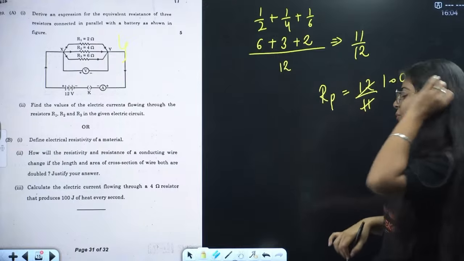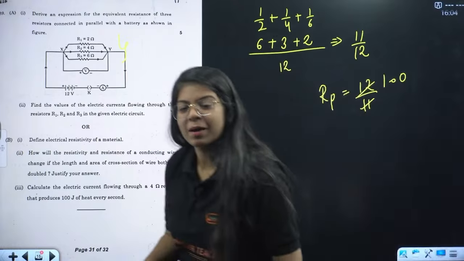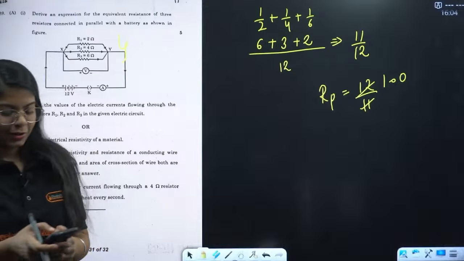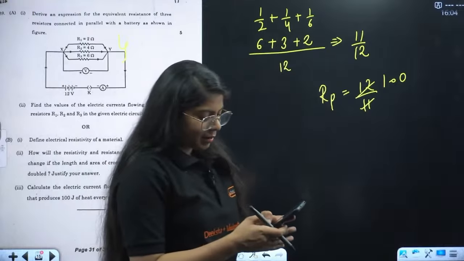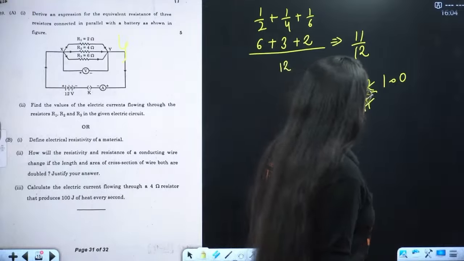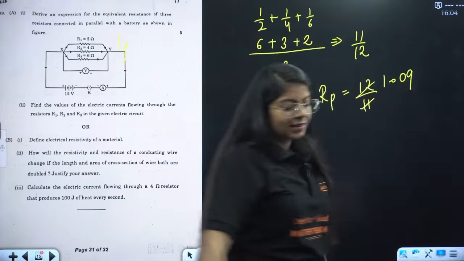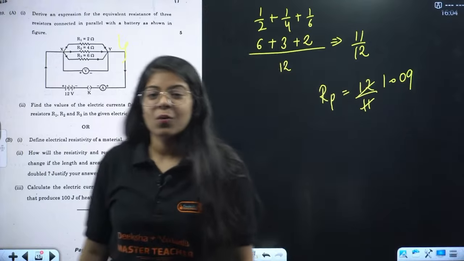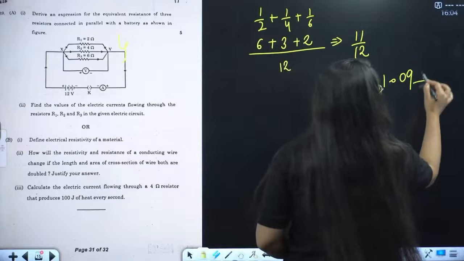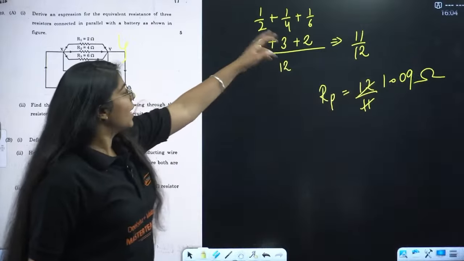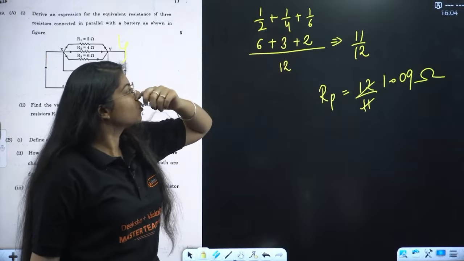What is 12 by 11? My mind is so overstimulated to do the calculations. What is 12 divided by 11? 1.09. Yes, 1.09 ohm, right? Correct. 12 LCM, 6 plus 3 plus 2, correct.